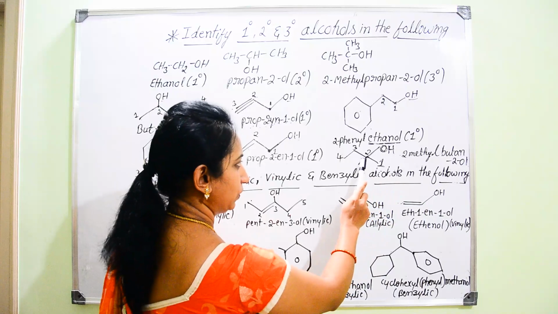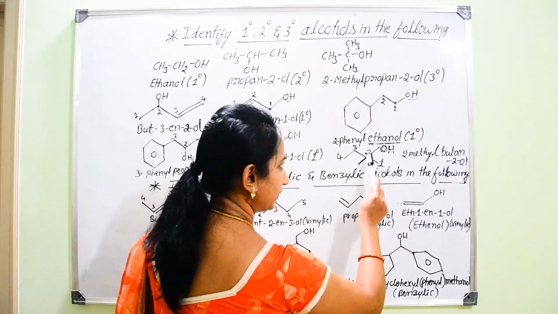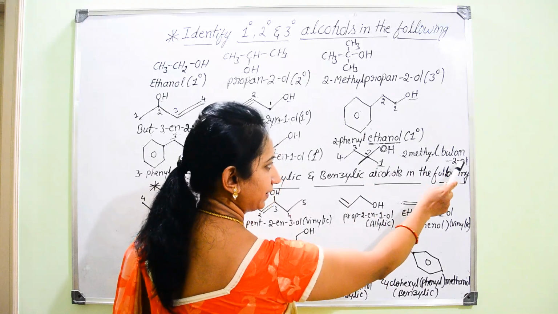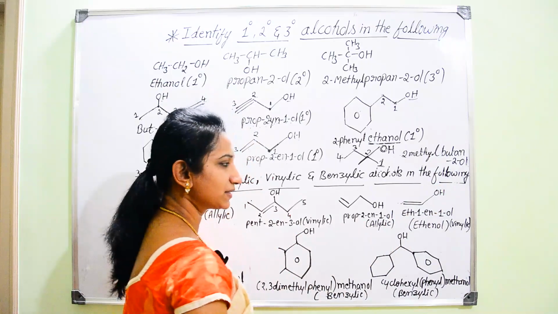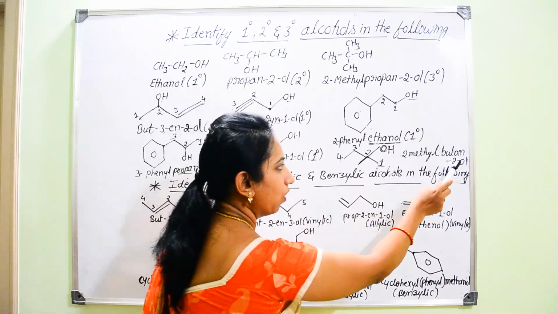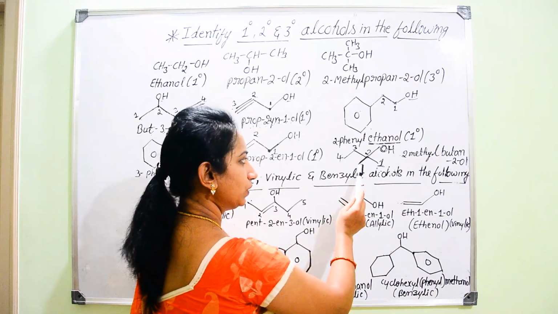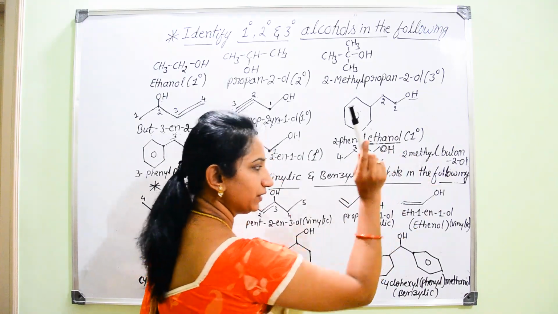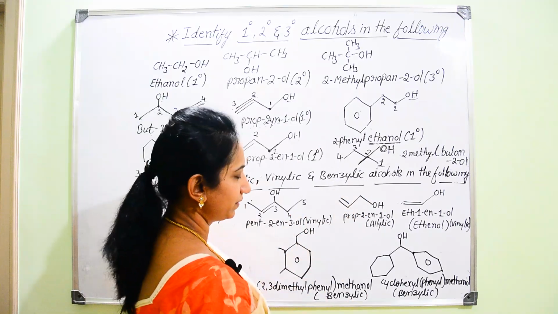Now, if you go for the root word, what is the root word for 4 carbon atoms? But, then single bond, ane. Then instead of writing last letter E, it is replaced by the suffix 2-ol, butan-2-ol. Then prefix is 2-methyl, so 2-methylbutan-2-ol. Now, what type of alcohol is it?